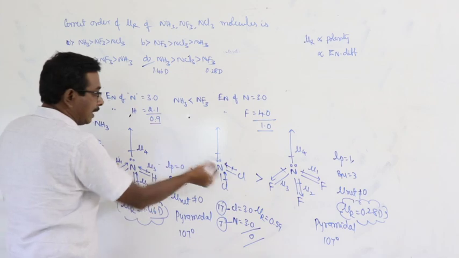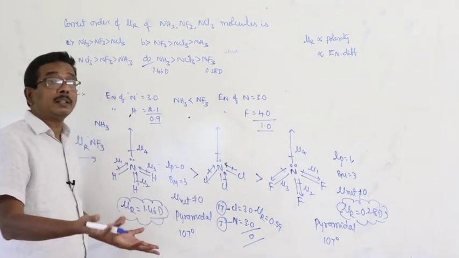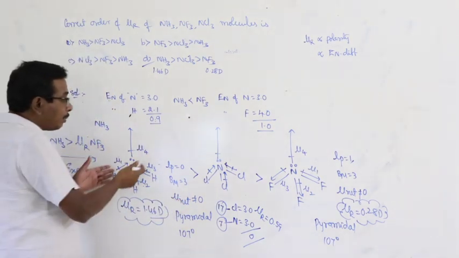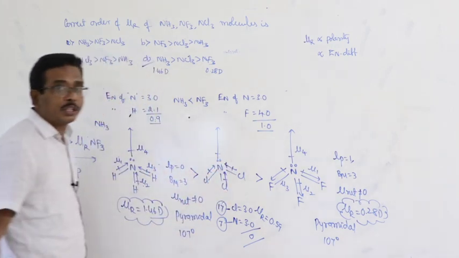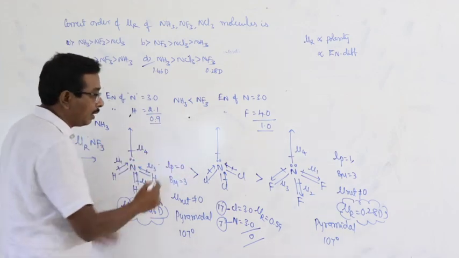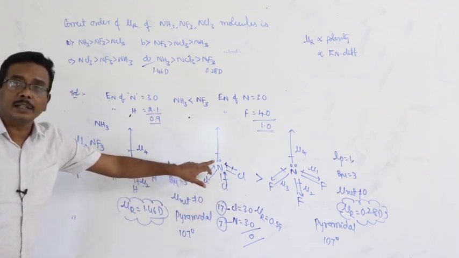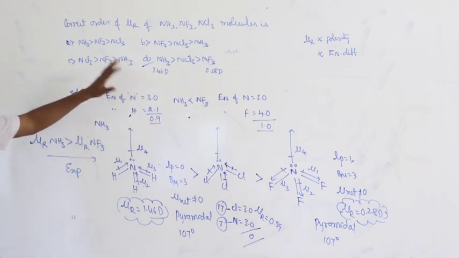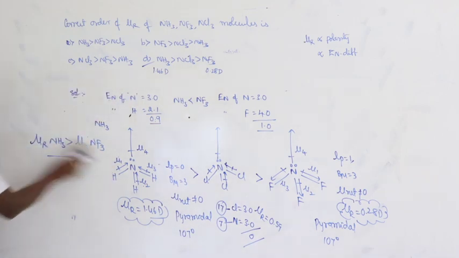Here also, just like ammonia, the bond moments are in the same direction, but there is no polarity in the molecule. Here the polarity is 0.9. All the bond moments are in the same direction. Here the polarity is 0, but the bond moments are in the same direction. As a result, we can give the dipole moment that is influenced by the lone pair. This is the order of the dipole moments of the molecules NH3, NCl3 and NF3. Okay. Next.